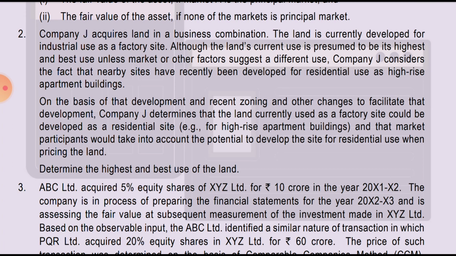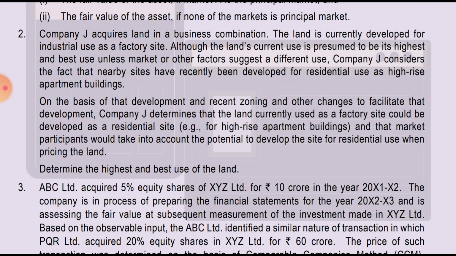So now, in the first para ending, they have given that Company J considers the fact that nearby sites have recently been developed for residential use. So now fair value should be measured as per residential value.